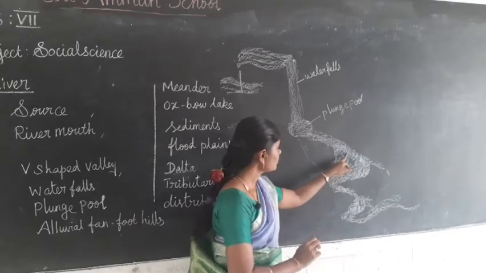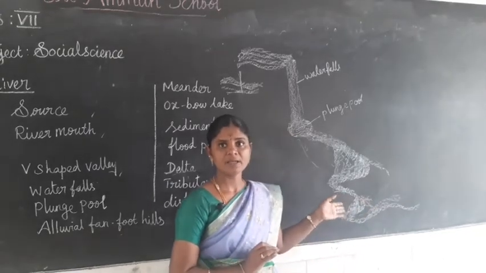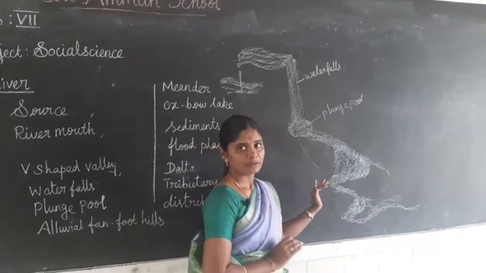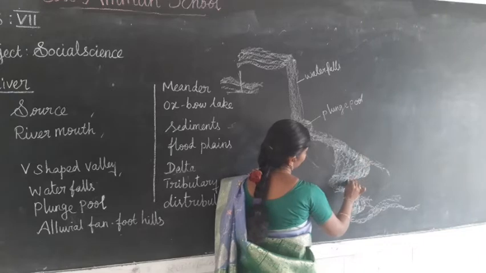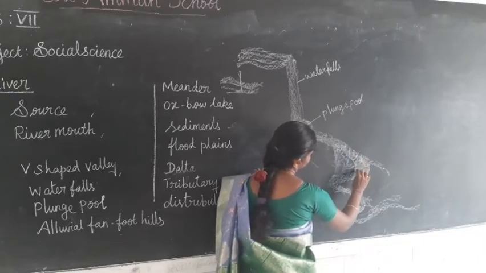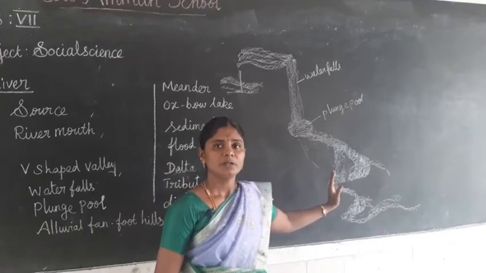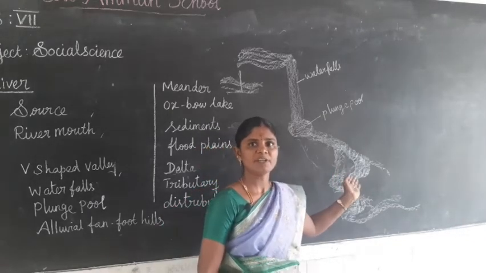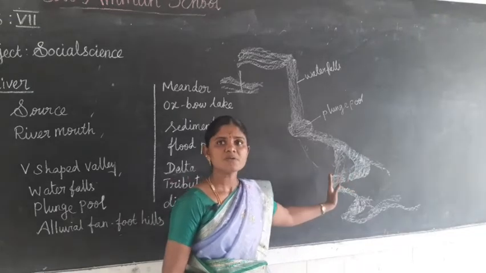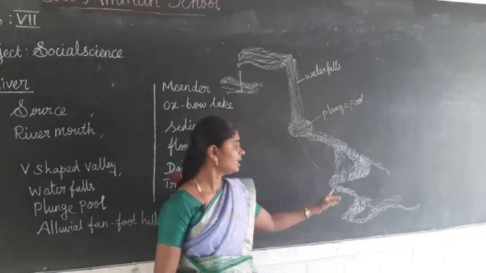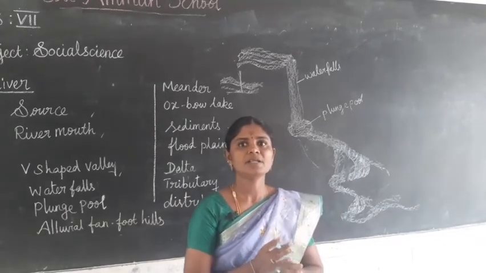Okay, the banks of the meanders get closer. Due to the force of the river water, it turns and twists again and again, and the bend of it is called the meanders. The banks of the meanders get closer, and the flow of water will stop.